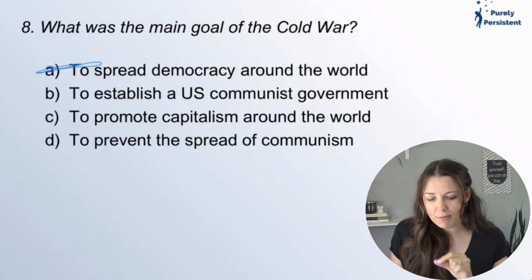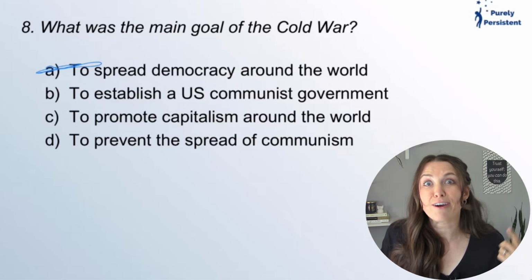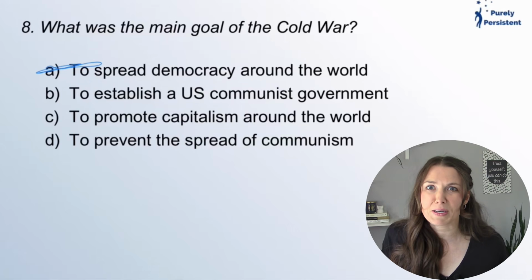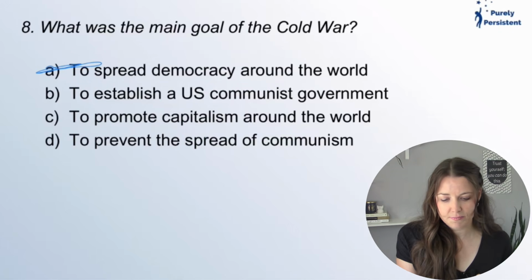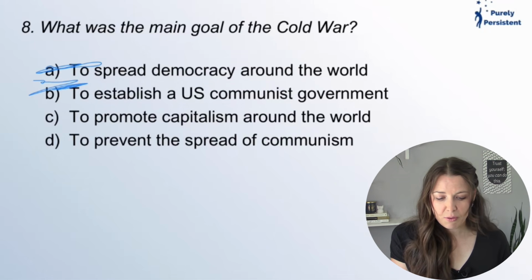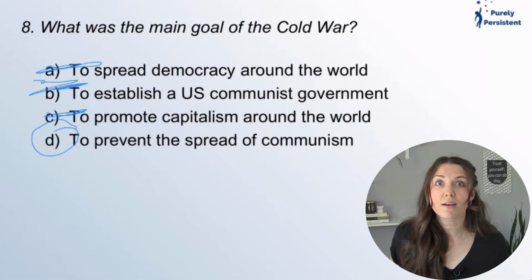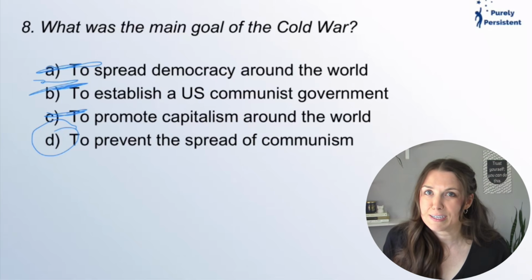Establish a U.S. communist government? No, right? Remember the Constitution we talked about just a minute ago? No, it's not to develop communism. Establish capitalism? Not even that, but really to prevent the spread of communism. We didn't want communism to be spread all around the world, especially here in the United States.